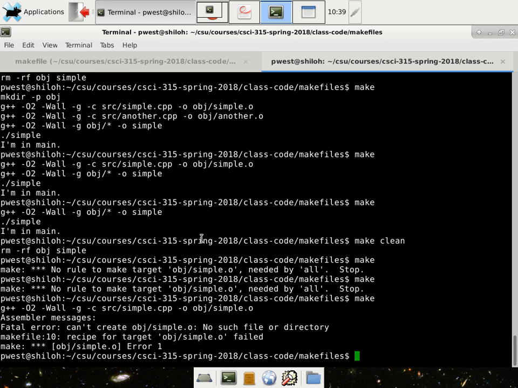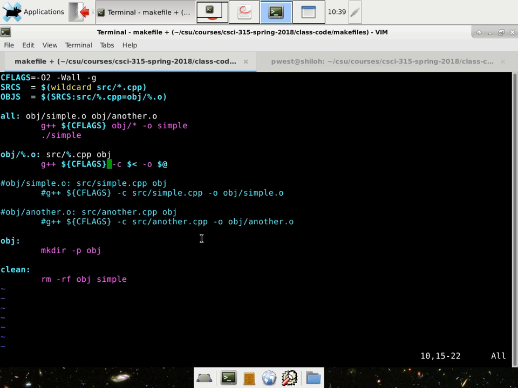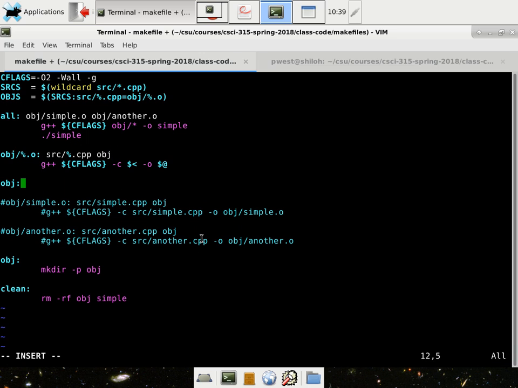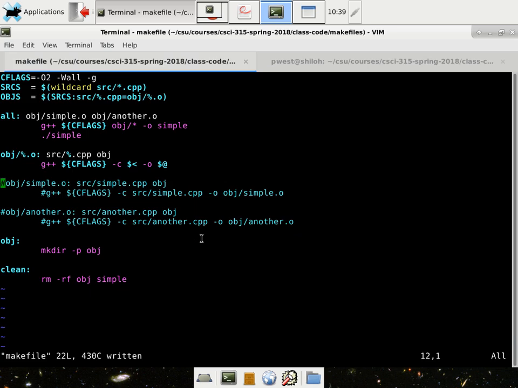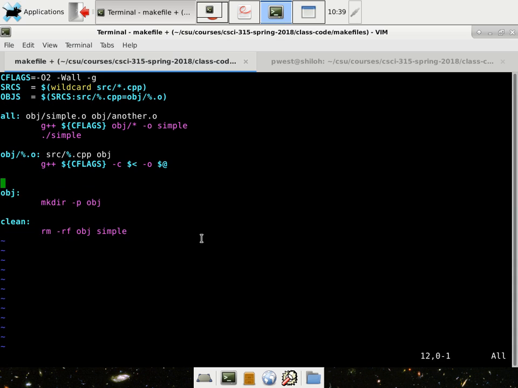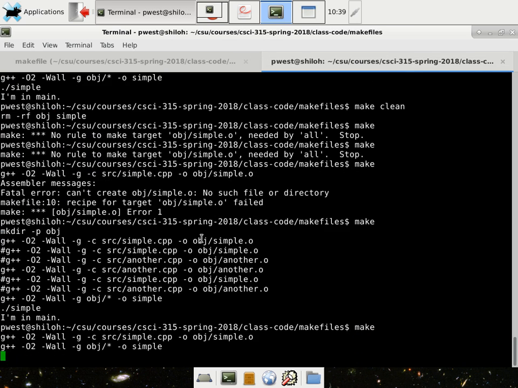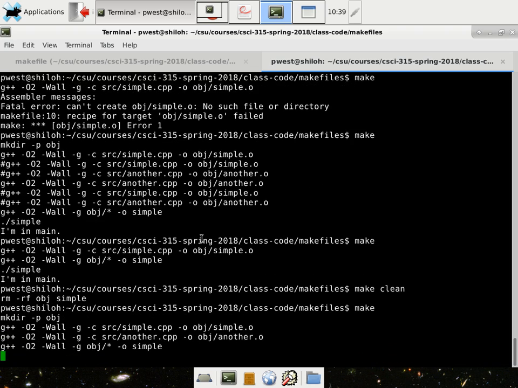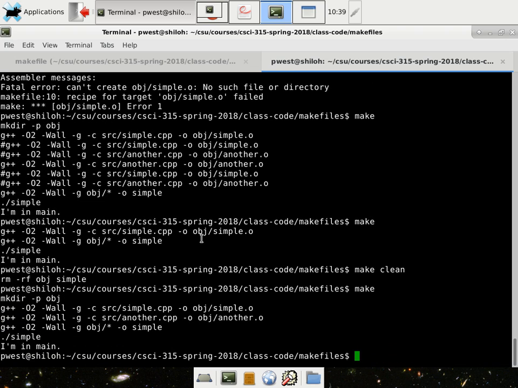There we go. No such file or directory, because we haven't included our header files yet. Oh, so let's go ahead and make our header object files, and there we go. Oh, it commented out the other rules. That's kind of funny. So let's go ahead and delete these. Okay, there we go. So now we have one rule to compile all our object files based on their CPP files.